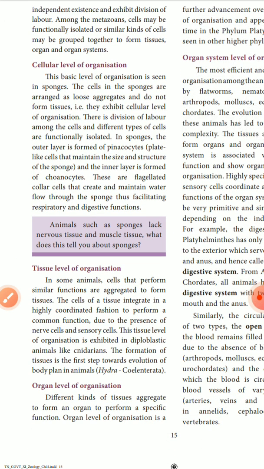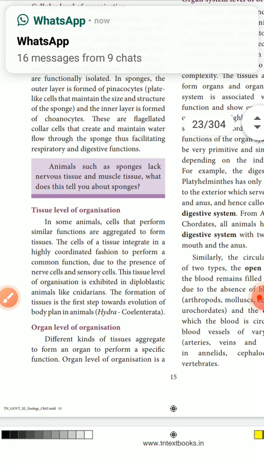Tissue level organization is the next level of organization. Cells performing a similar function are aggregated to form a tissue. The cells of a tissue are integrated in a highly coordinated fashion and perform a common function, due to the presence of nerve cells and sensory cells. Tissue level organization is exhibited by diploblastic animals like Cnidaria. The formation of tissue is the first step towards an evolved body in an animal. So in Hydra, a coelenterate, tissue level organization is seen. Next we go to organ level organization.